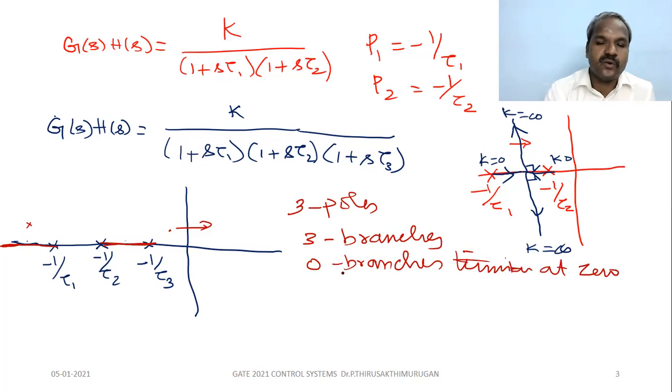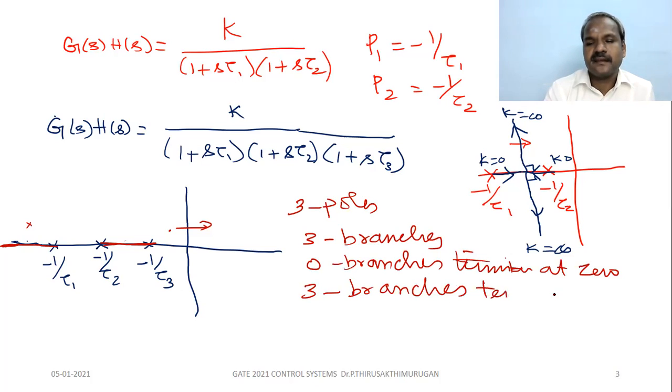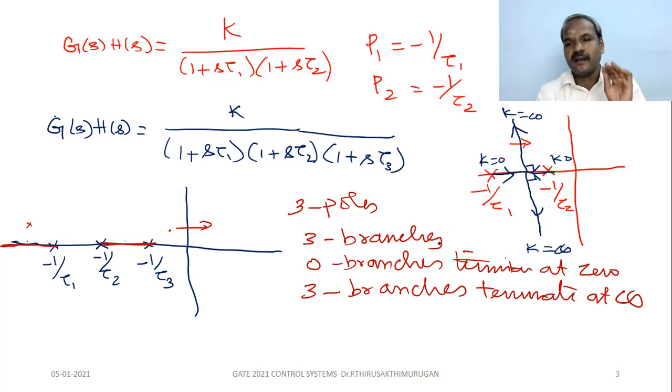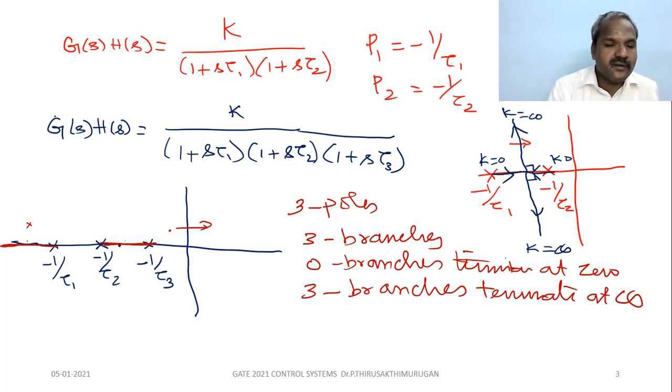Infinite zeros. So all the 3 branches terminate at infinity. So all the branches originate from the poles and terminate at infinity. This branch moves in this direction, this one moves in this direction, then they take a breakaway here. So there is a breakaway point.